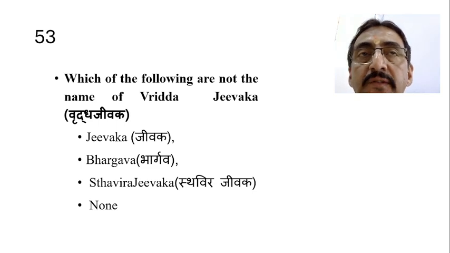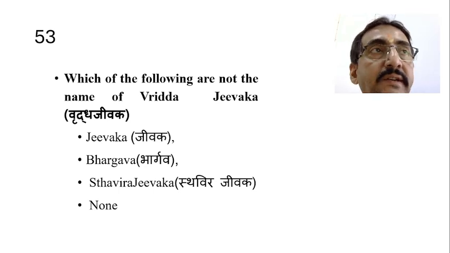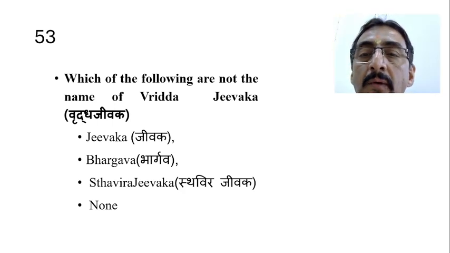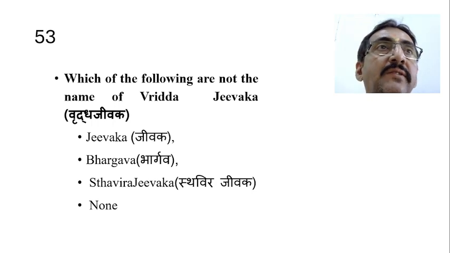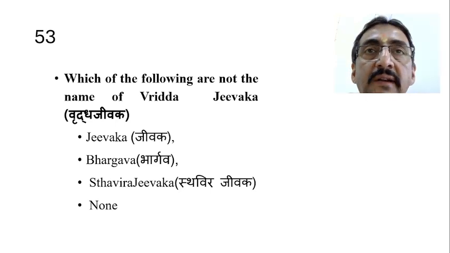Then Jivaka. Jivaka is not the right name of Vruddha Jivaka. So the none option will not come here, because Jivaka is the wrong answer. Jivaka is different, which we will discuss later.